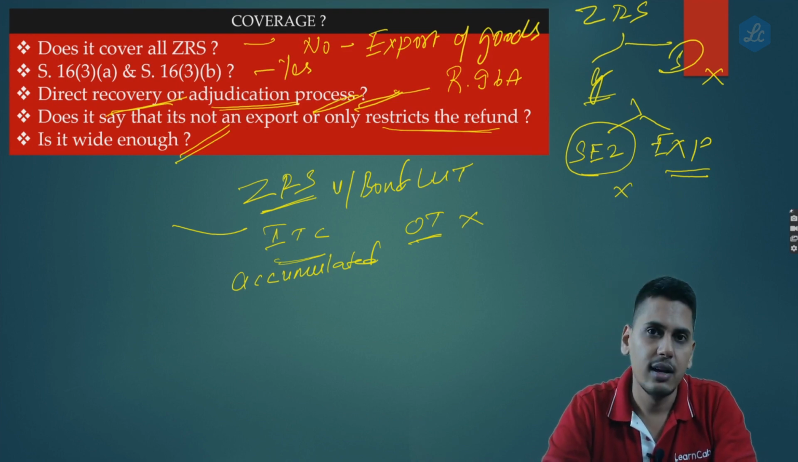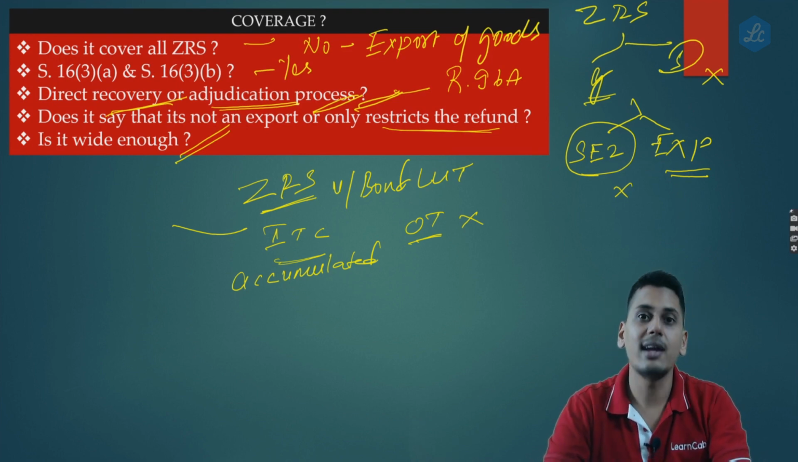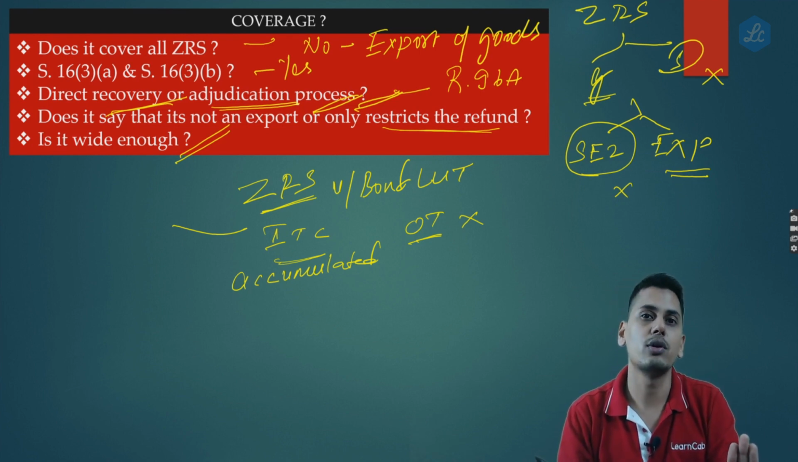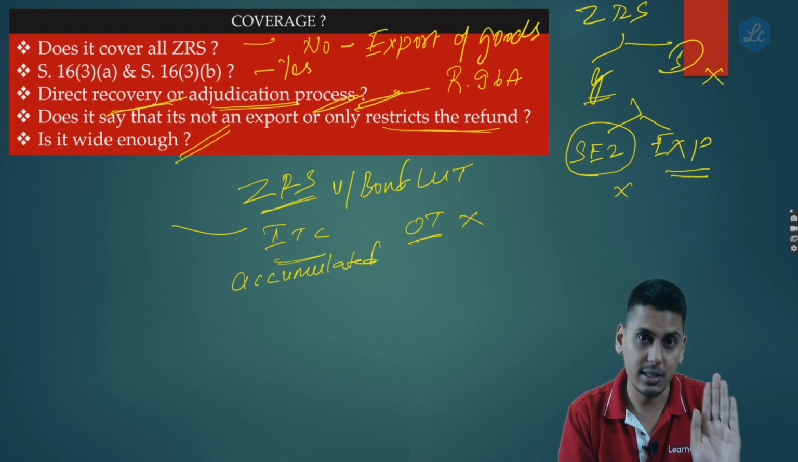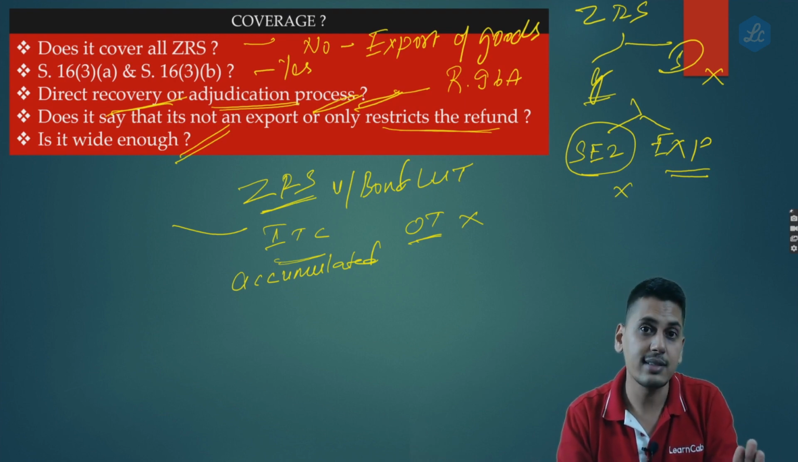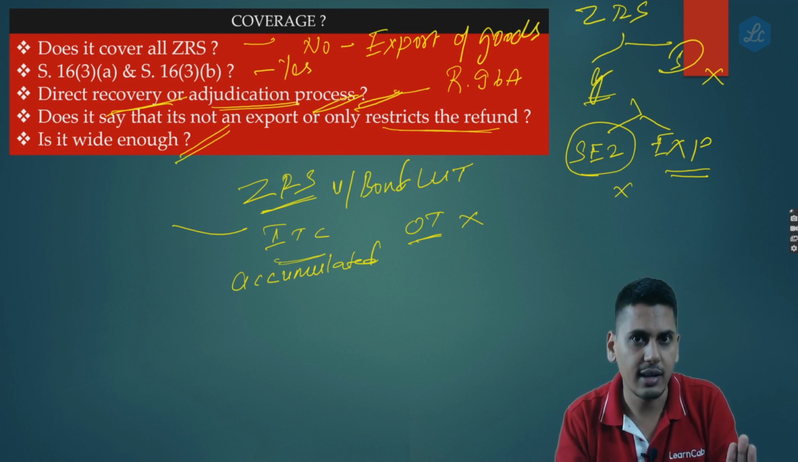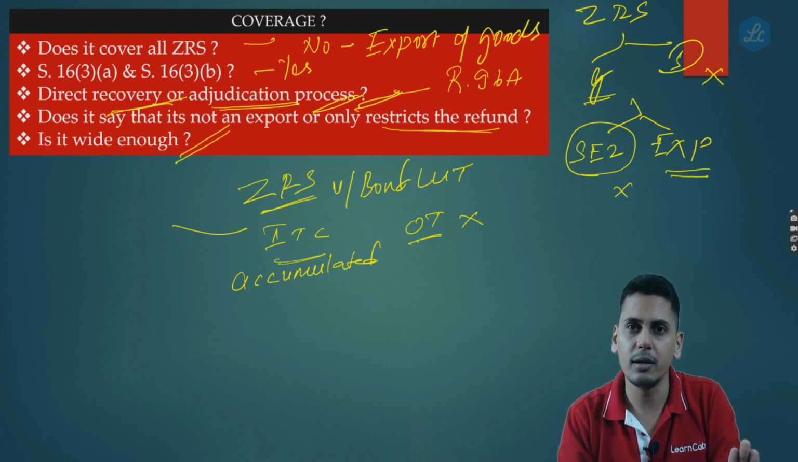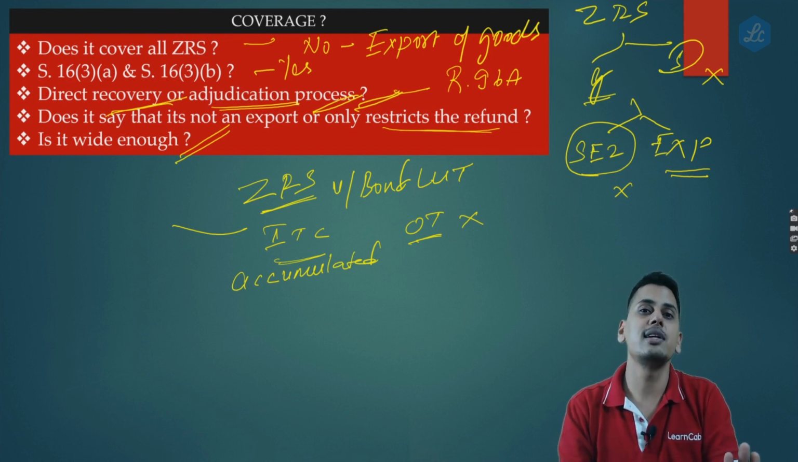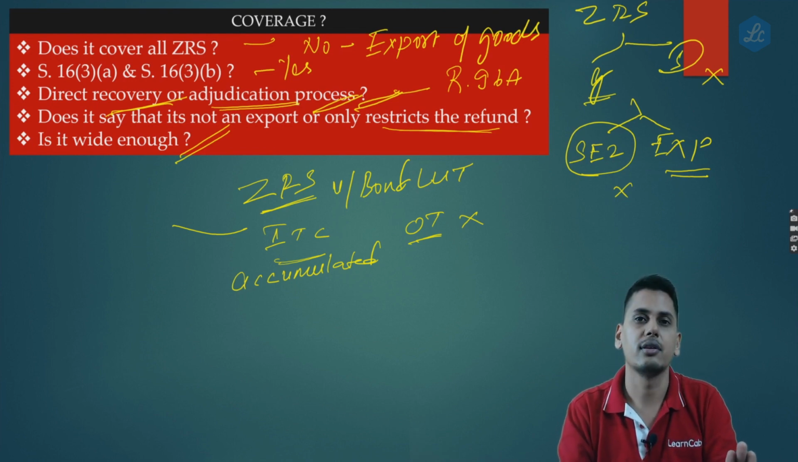Now friends, let me talk about a scenario where there are two persons. This person makes an export of goods under bond or LUT, doesn't pay any output tax. He has got accumulated input tax credit. He applies for a refund of this accumulated input tax credit. He also receives the refund, but subsequently the sale proceeds are not realized and the Reserve Bank of India also doesn't write it off.